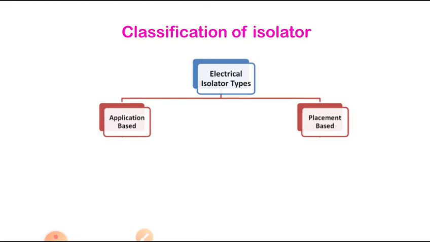Now these are the classifications based on applications. MCB isolators are used for domestic purposes and low voltages. Pantograph isolators are generally used in railways at 400 kV or 765 kV voltages, and double break type switches and single break type switches are generally used in our substations as well as in domestic settings. This is the classification of isolators based on application.